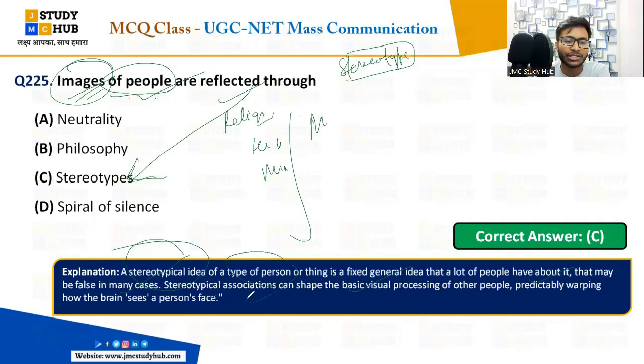So stereotypical association can shape the basic visual processing of the other people, predictably warping how the brain sees a person's face.